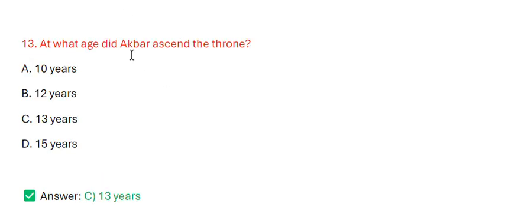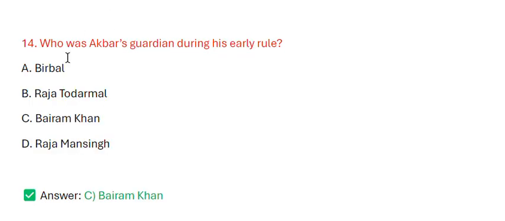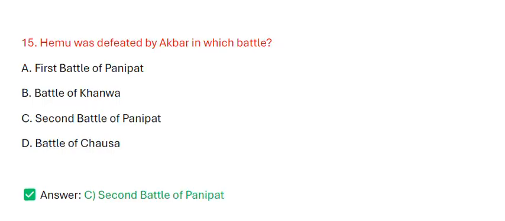At what age did Akbar ascend the throne? The correct answer is 13 years. Who was Akbar's guardian during his early rule? The correct answer is Bairam Khan. Hemu was defeated by Akbar in which battle? The correct answer is Second Battle of Panipat.